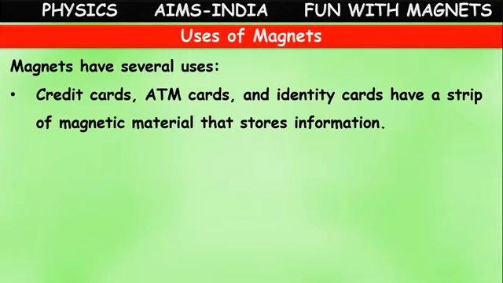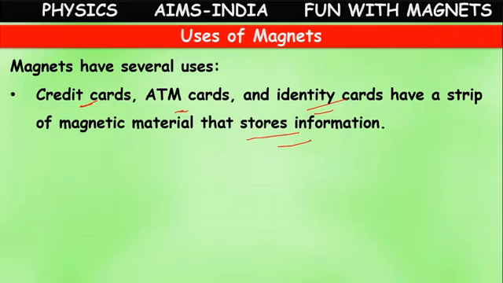We still have some more uses. They are used in the manufacture of credit cards, ATM cards, or all types of identity cards. They will have one magnetic chip which will store the information. On a credit card, what information will be stored?